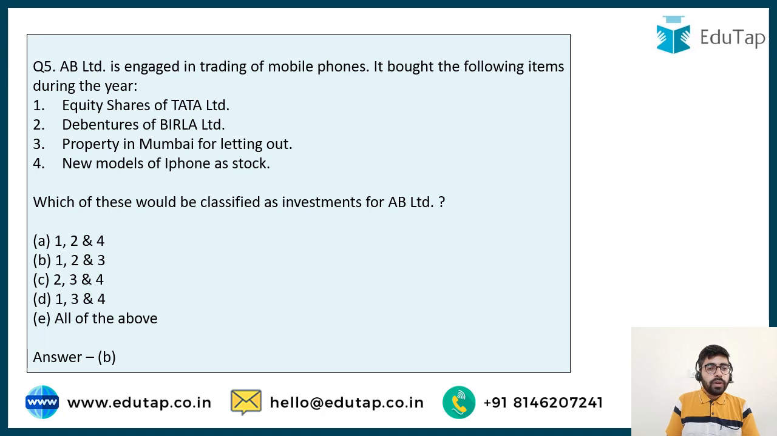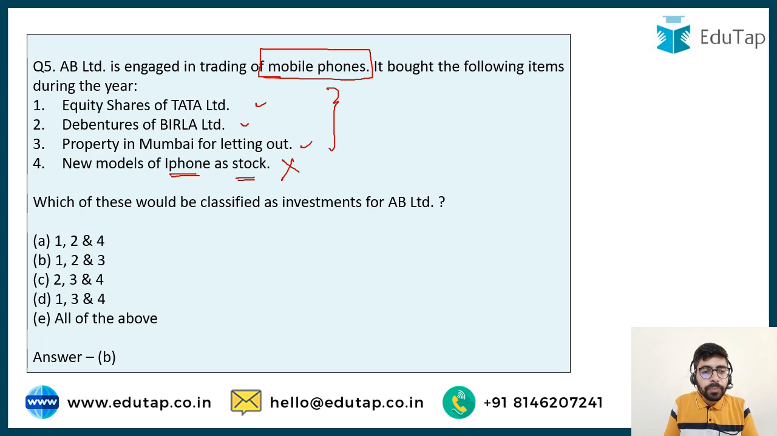So now in this particular case, we can easily make out that this company is in the business of trading of mobile phones. Now the stock of iPhones that it has obtained is not going to be an investment. The remaining three, equity shares, debentures or property for rental income, can be an investment for the company. So the answer is going to be option number B, 1, 2 and 3.